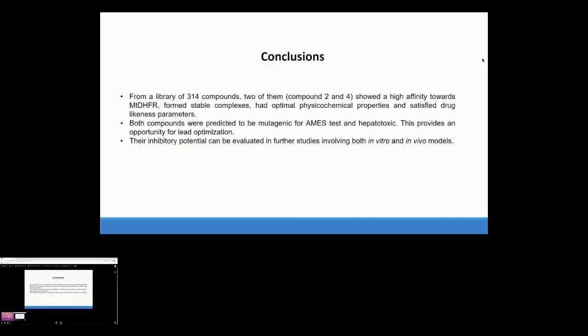To conclude this presentation, from an initial library of 340 compounds, two of them, compounds 2 and 4, had a high affinity towards Mycobacterium tuberculosis dihydrofolate reductase, and they together form stable complexes. Both compounds had optimal physicochemical properties and satisfied the parameters for drug likeness. Also, both compounds were predicted to be mutagenic and hepatotoxic. However, this provides an opportunity for optimization of their structures so that they will be less toxic. And finally, their inhibitory potential can be further assessed using in vitro and in vivo models.